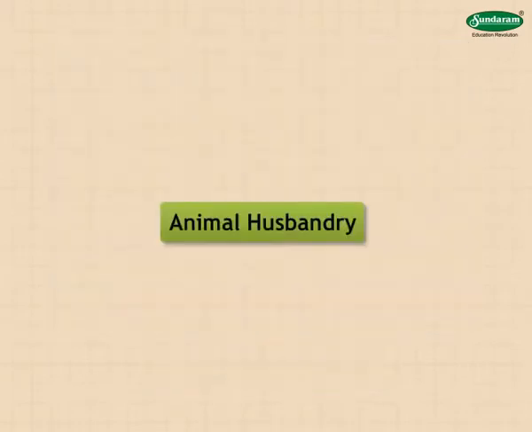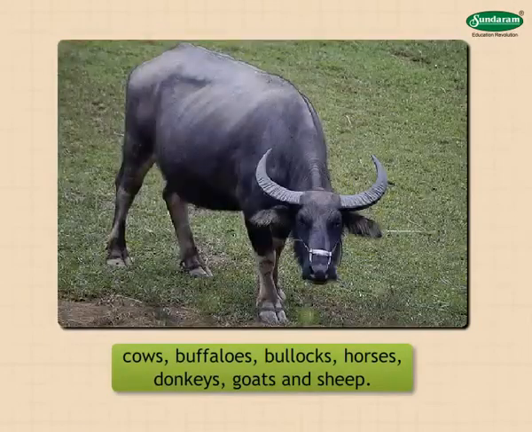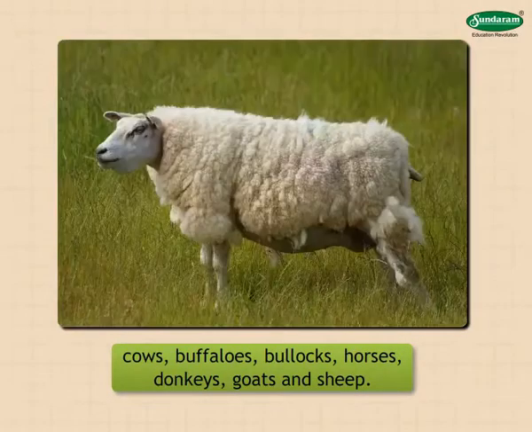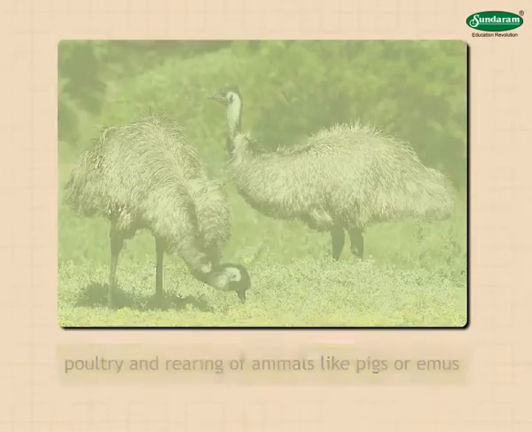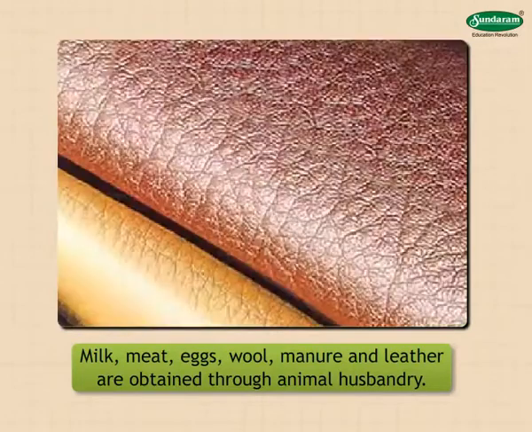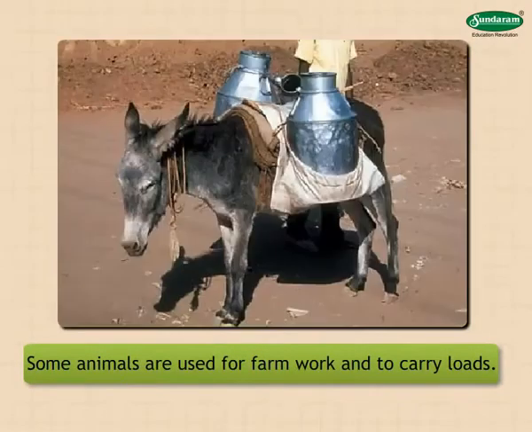Animal husbandry. We keep animals such as cows, buffaloes, bullocks, horses, donkeys, goats, and sheep. Keeping animals is called animal husbandry. It also includes poultry and rearing of animals like pigs or emus. Milk, meat, eggs, wool, manure, and leather are obtained through animal husbandry. Some animals are used for farm work and to carry loads.